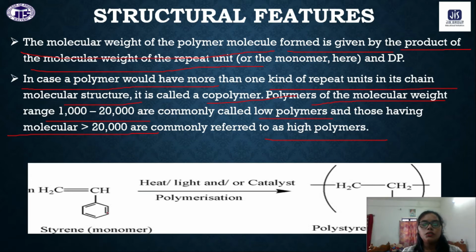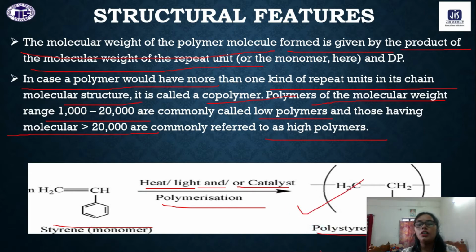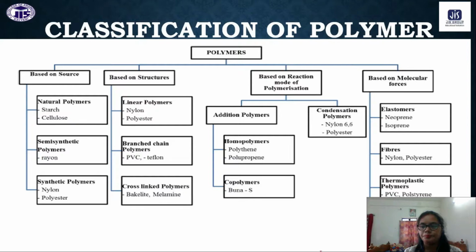Okay. So this is the styrene molecule. After heating, or in the presence of light or a catalyst, the polymerization reaction will take place and it will form polystyrene. Okay, this is one example of a polymer.